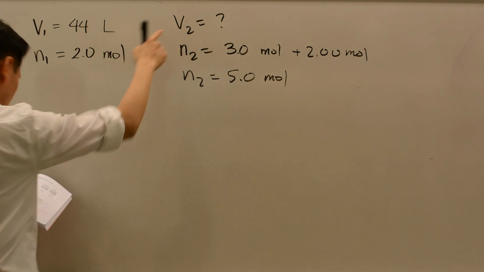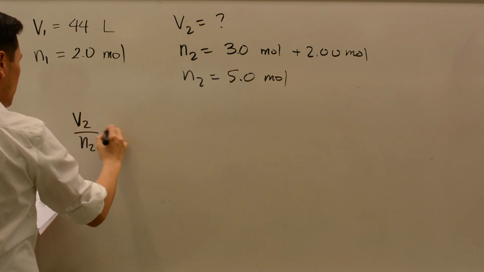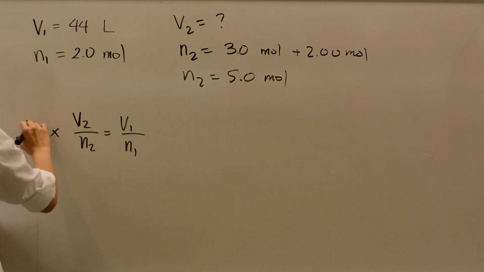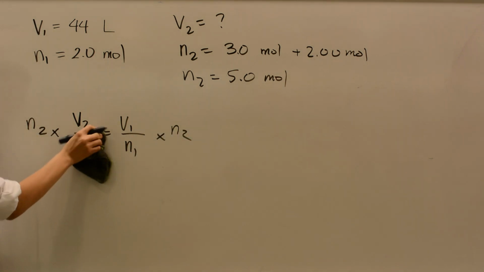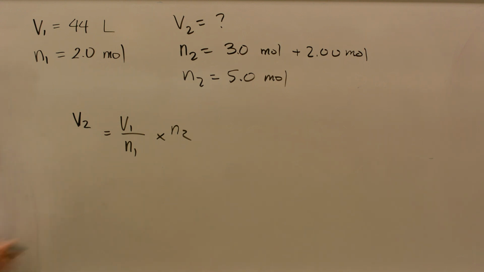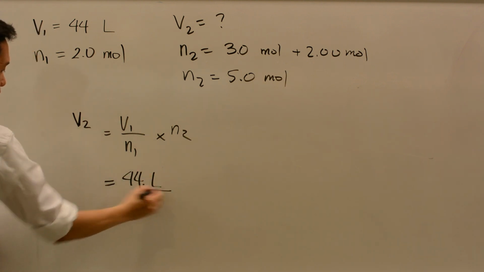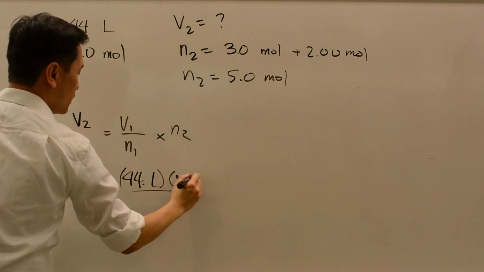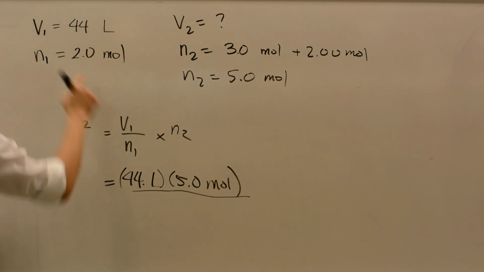We're solving for V2, so I would like to choose the equation where volume is on top. Volume on top is V2 over n2 is equal to V1 over n1. Again, to isolate V2, you multiply both sides by n2, because n2 and n2 will cancel each other out, giving us this relationship. So then we just have to plug it in. What is V1? V1 is 44 liters, times n2 is 5 moles, divided by n1 is 2 moles.